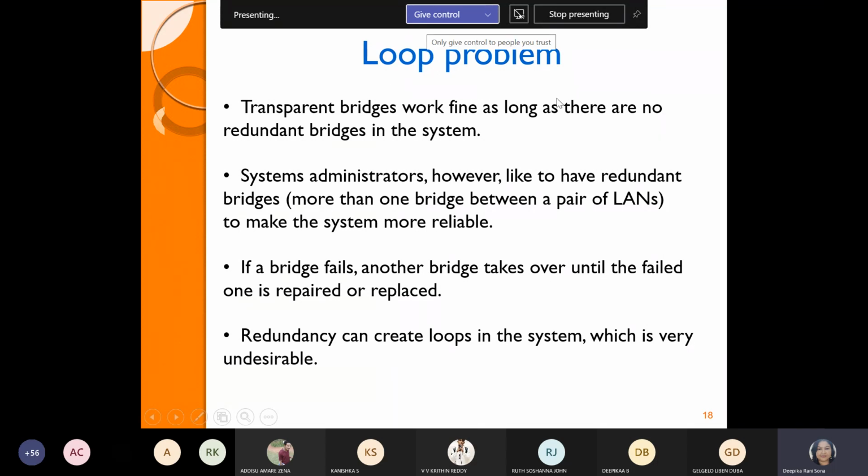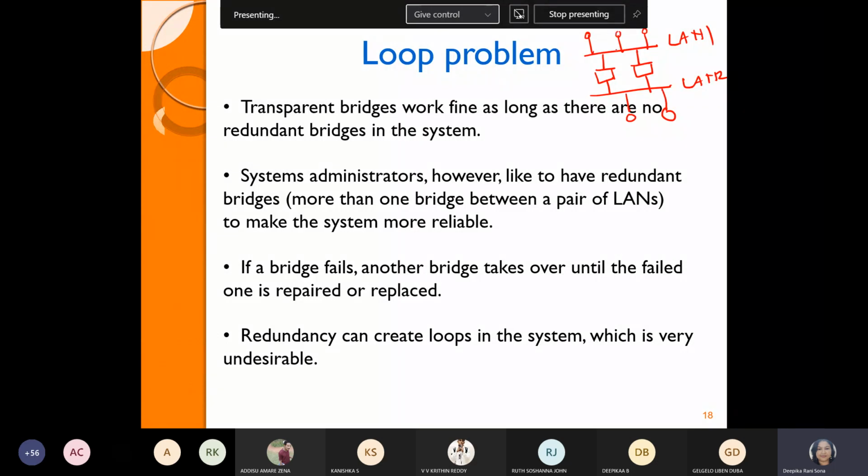Now the loop problem. What is the loop problem, and why do we go for this? We have to understand this concept for the loop issue. Suppose here LAN 1 and LAN 2, and to connect the stations which are available on LAN 1, two bridges are there. Just try to understand the concept.